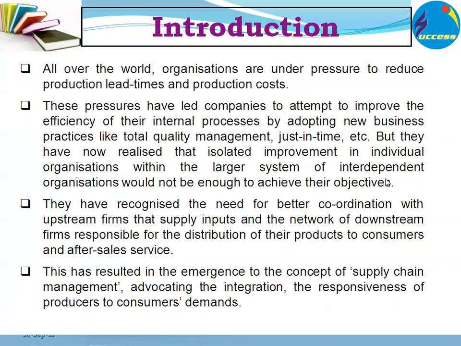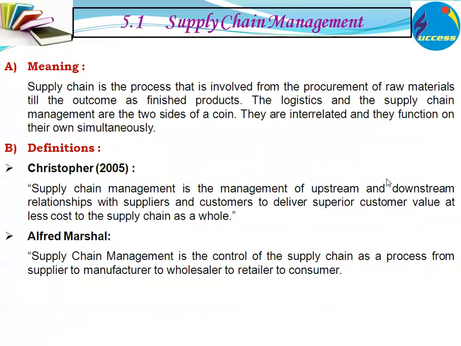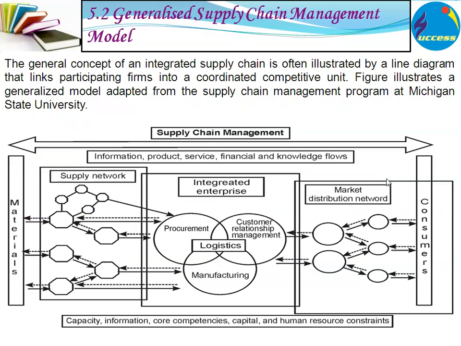Next is the last unit, that is supply chain management. It is very simple. Supply chain management is the management of upstream and downstream relationships with the suppliers and with the customers, to deliver superior customer value at less cost to the supply chain as a whole. According to Alfred Marshall, supply chain management is the control of the supply chain as a process from supplier to manufacturer, to the wholesaler and to the retailer and customer.